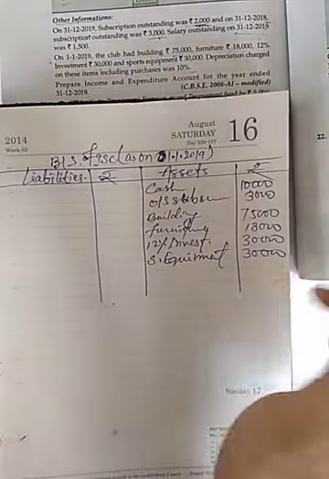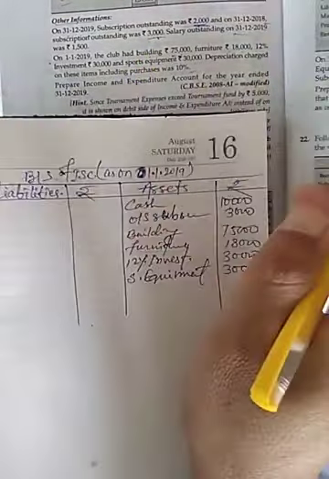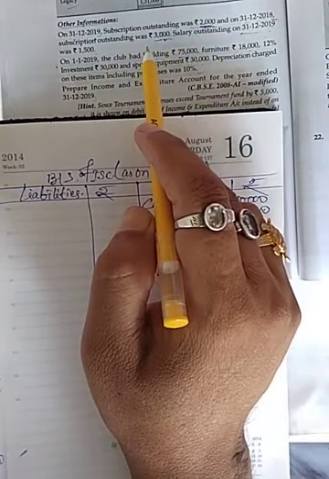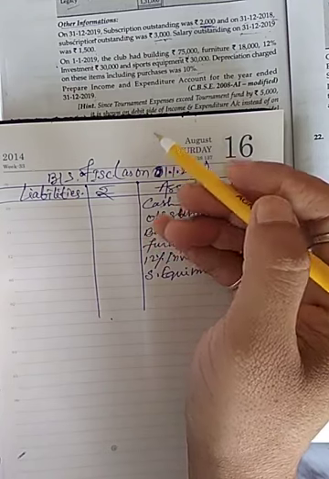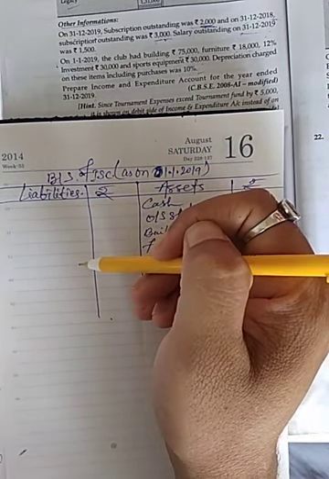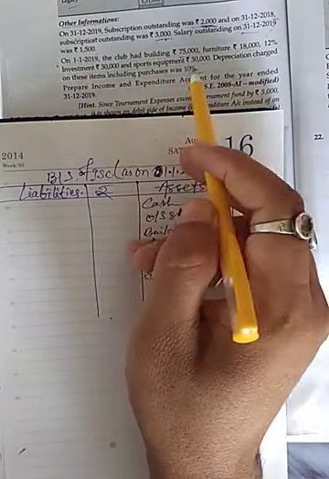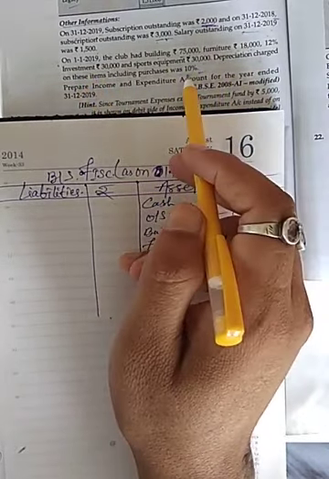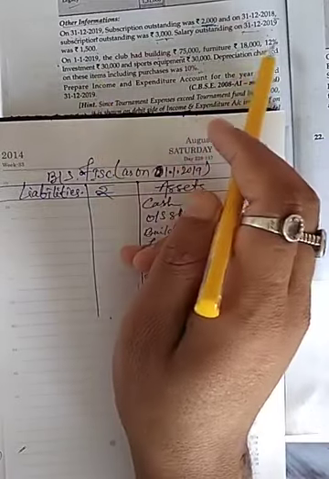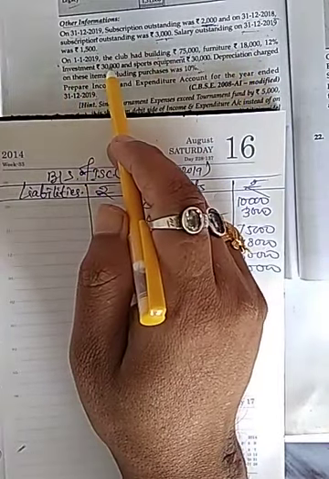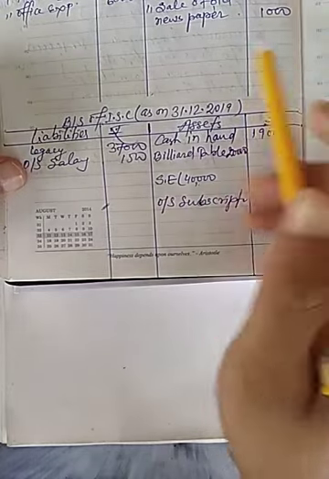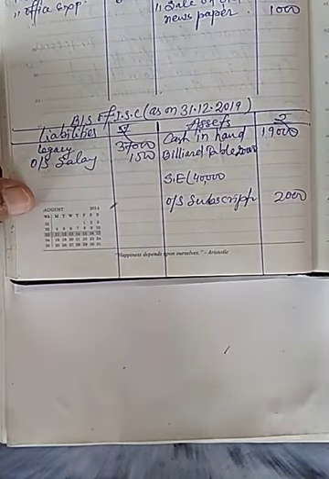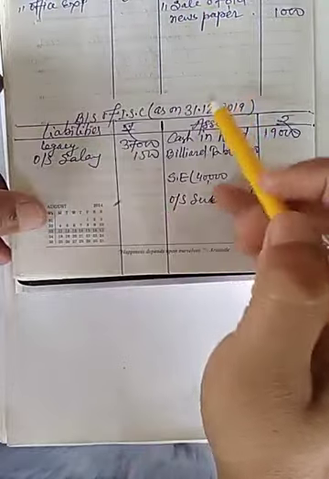Now all the items have been transferred in a separate account. Now 10% depreciation should be charged, and 12% investment is also given 30,000. So now I will write in asset side all the assets which are at the beginning of the year.